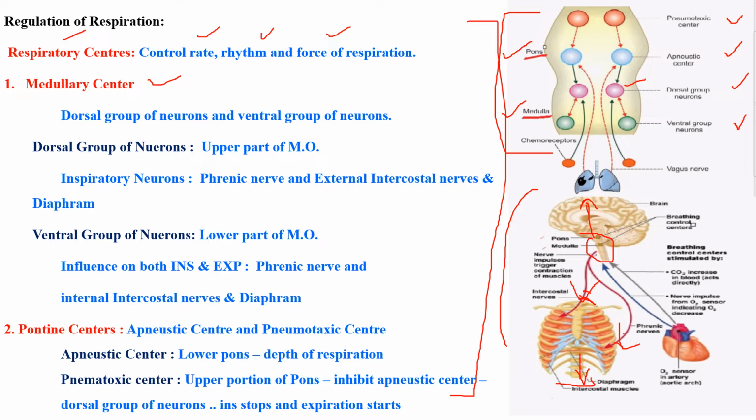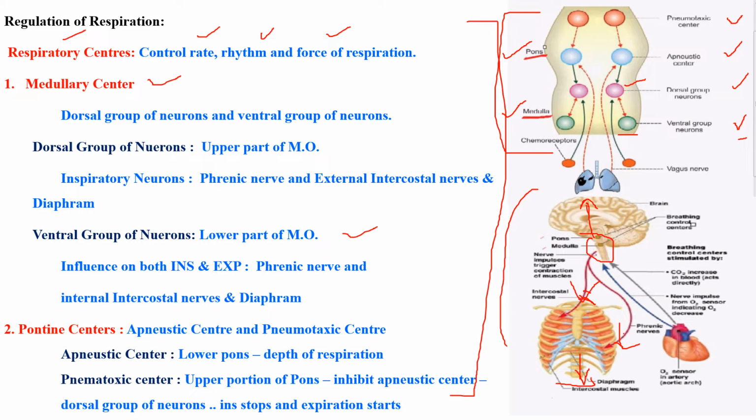Next one is about the ventral group of neurons. Next, the ventral group of neurons: where it is present and what is the function. Now it is present in the lower part of the medulla oblongata. See here, it is present in the lower part of the medulla oblongata. Now, what is the main function of your ventral group of neurons?